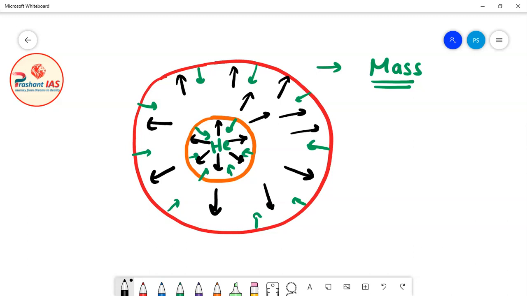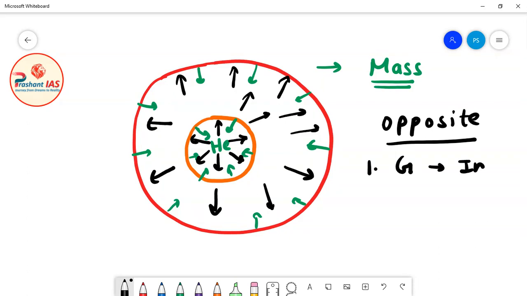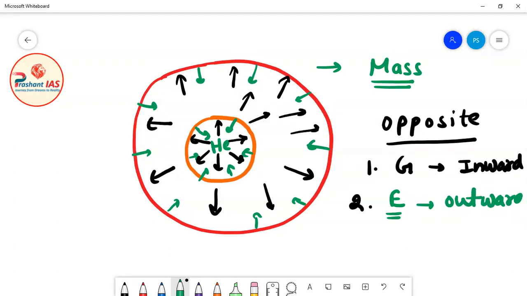Now you can see that these two forces are again acting opposite to each other. The first force is the gravitational force of attraction, which is acting inward and trying to compress the star, and the second force is produced by the energy produced by the nuclear fusion reaction. This force is acting outward, so it will try to expand the star. One force is acting inward, another force is acting outward, so again both of these forces will cancel out.